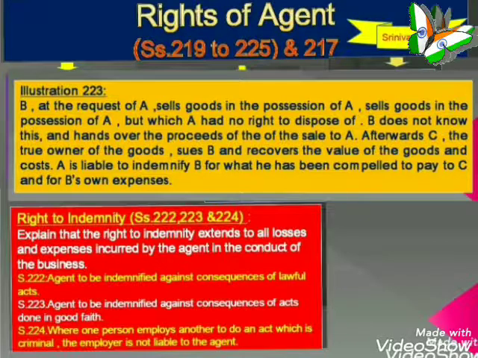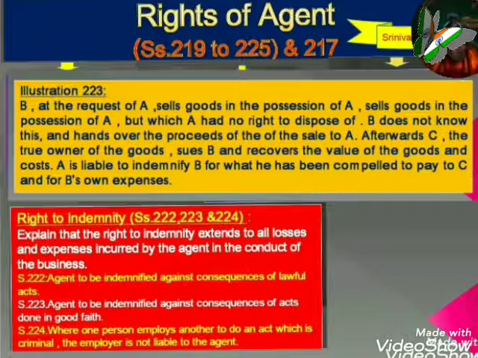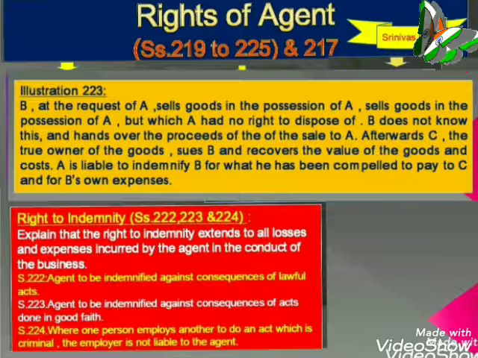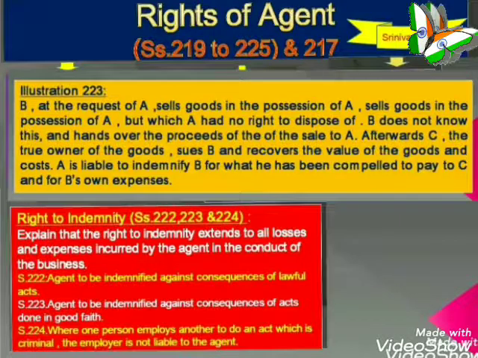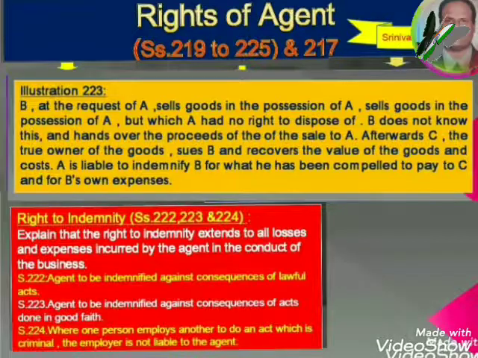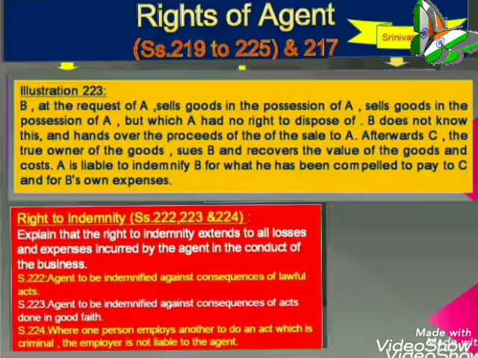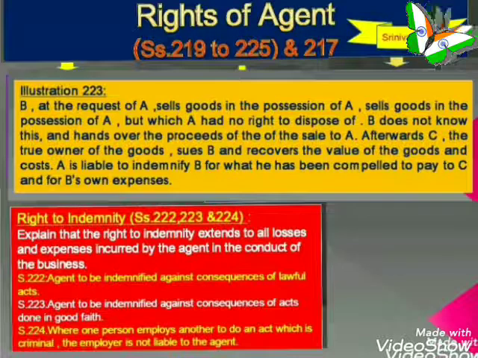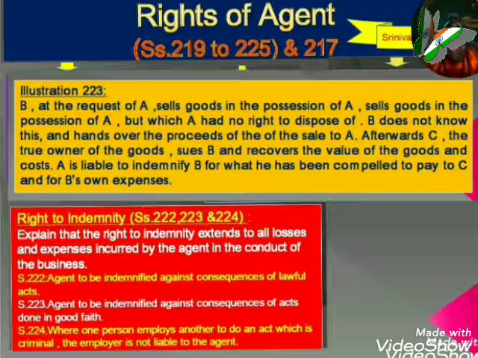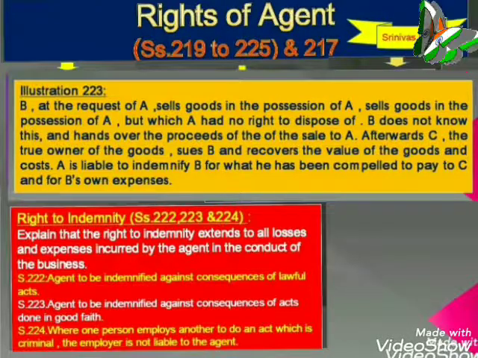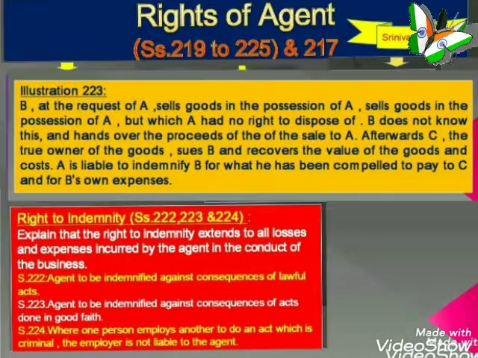So here, the clear illustrations of 223, that an agent is to be indemnified against the consequences of acts done in good faith, is clearly illustrated, and two examples are brought in, and these two examples come under section 223. Then we have section 224. In this section 224, we have to remember the indemnity.